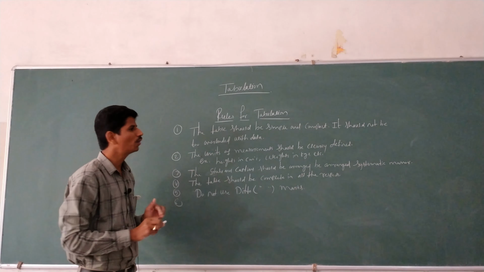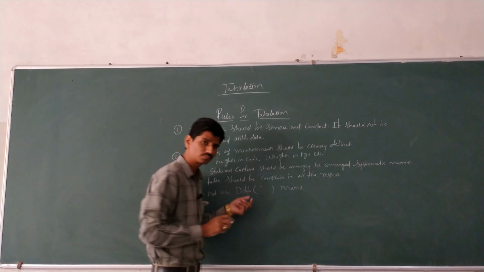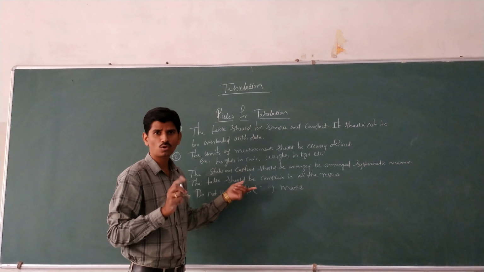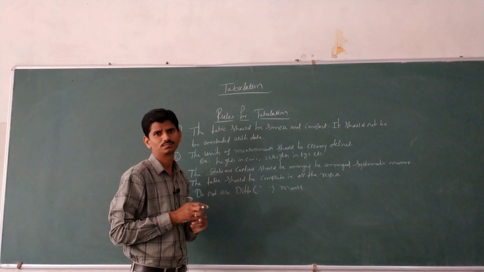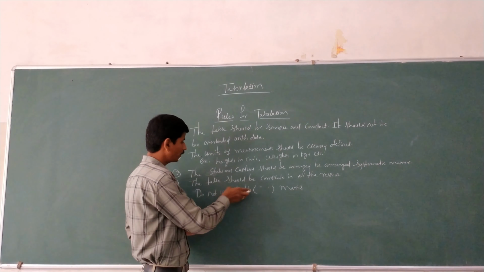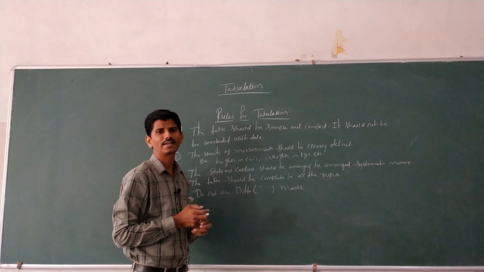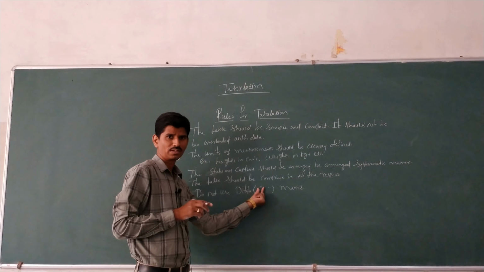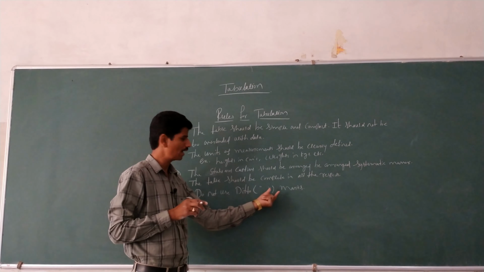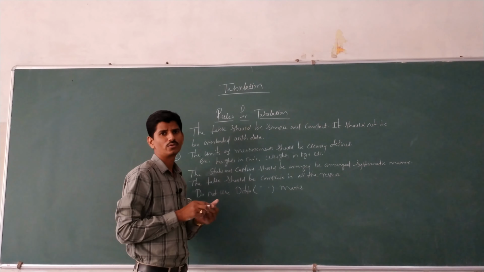Do not use ditto marks. Okay, ditto marks, whether comma, in the table column, double quotation or single quotation, you should not put anything. Here, do not use ditto marks. Full point also, there is no need to put anything. Double quotation, single quotation, comma, etc. are not used in the table.